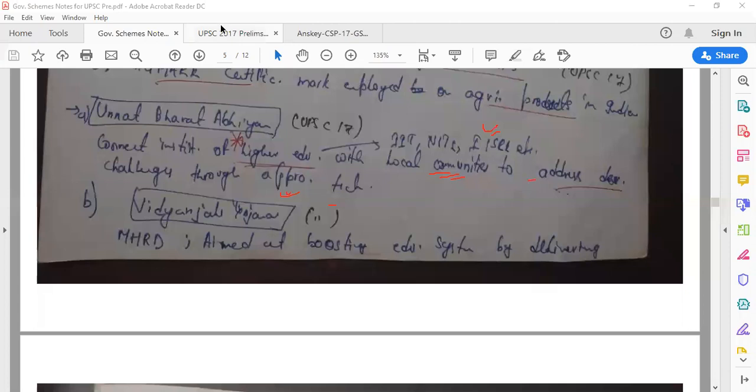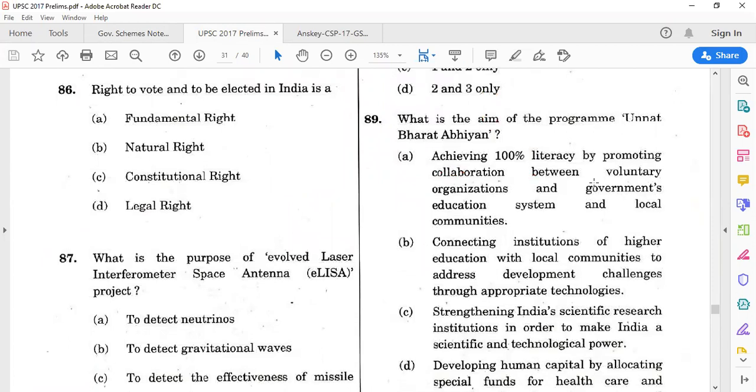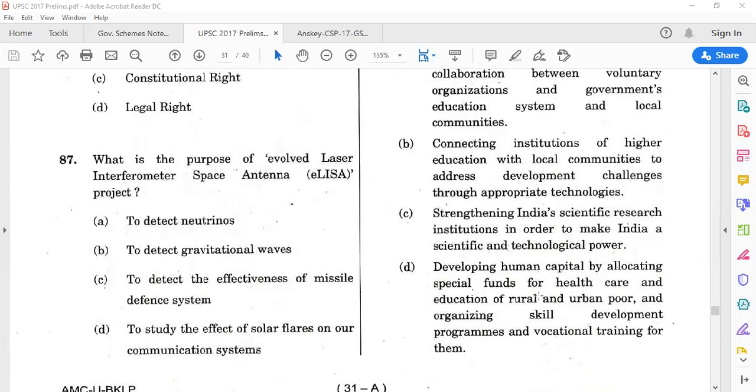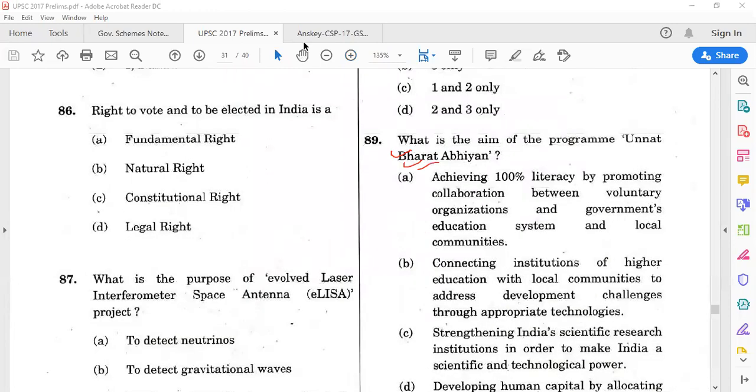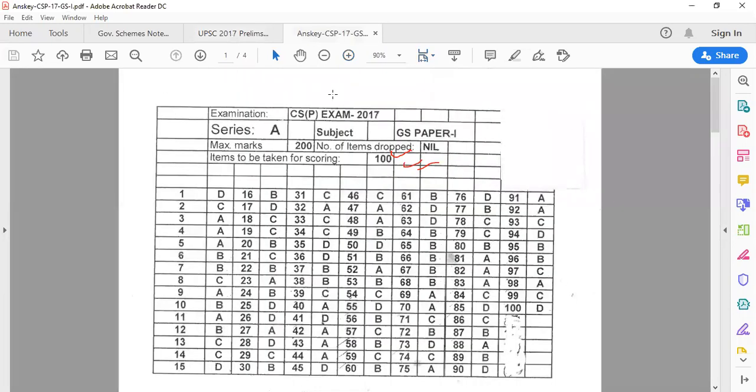So let's see what was the question which was asked by UPSC in 2017. This is question number 89. What is the aim of the program Unnat Bharat Abhiyan? Achieving 100% literacy, connecting institutions of higher education, strengthening India's scientific research, developing human capital. So the answer is connecting institutions of higher education with local communities. So 89, our answer is B. Let's check the answer. So the answer is B. 89, answer is B. Now let's go back.